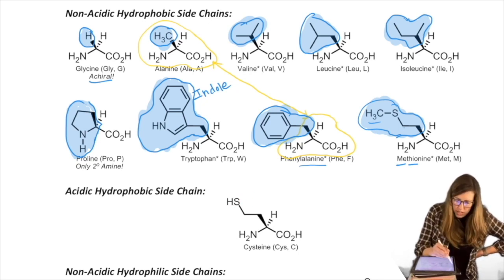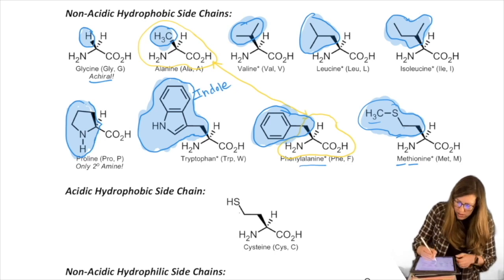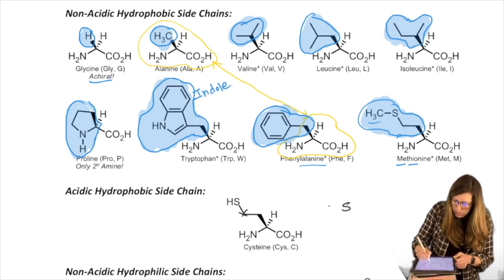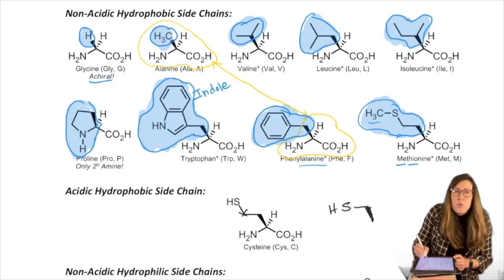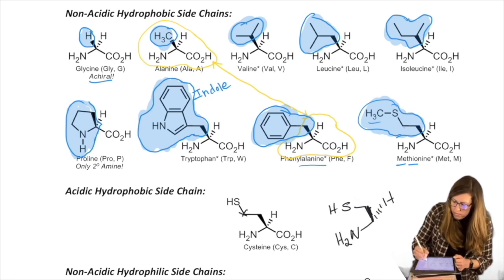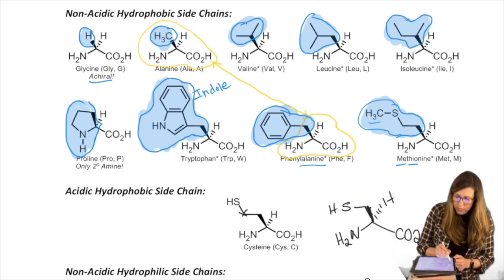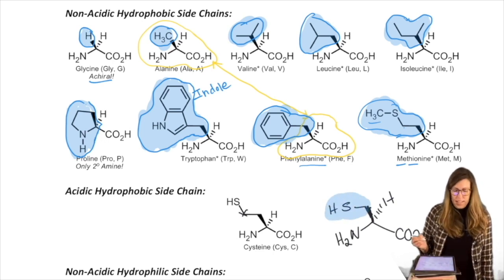And I noticed I actually have an error that I thought I fixed, so I apologize. I have an extra carbon, so I'm going to redraw this for you here. So cysteine, which is a really well-known one, it just has a CH2, then the S directly attached. Okay, so cysteine. Let's highlight the side chain. CH2SH.